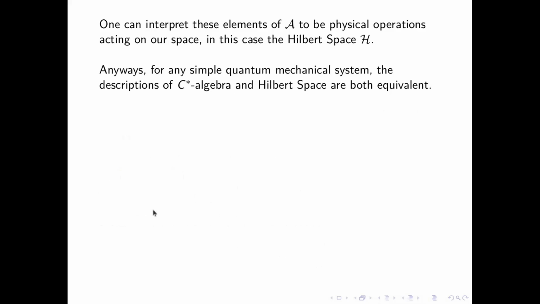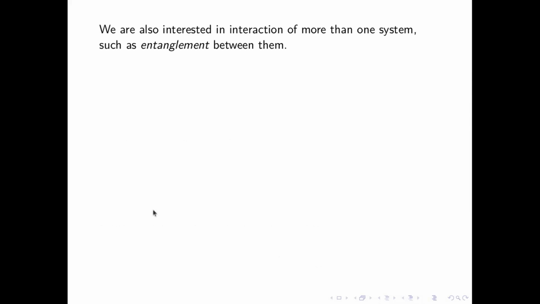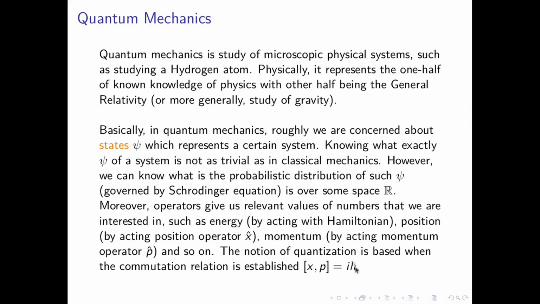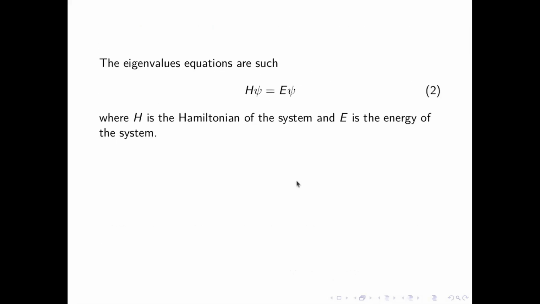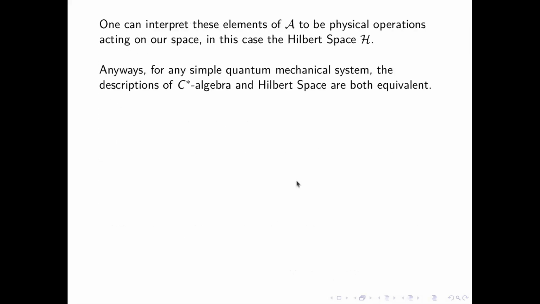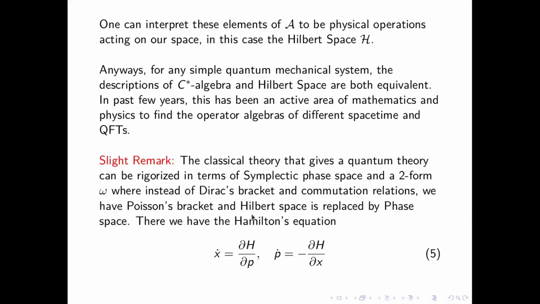If you remember, I had a quantization condition here. If you have this commutation relation, you call that a quantum theory. If you replace that with Poisson brackets, which I haven't shown here, you come to the classical theory.